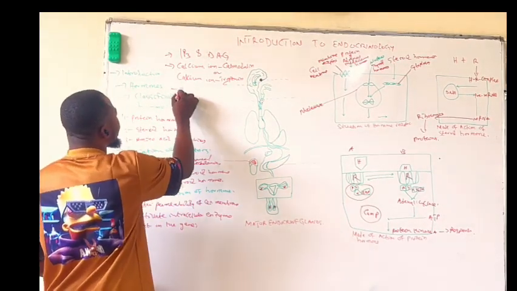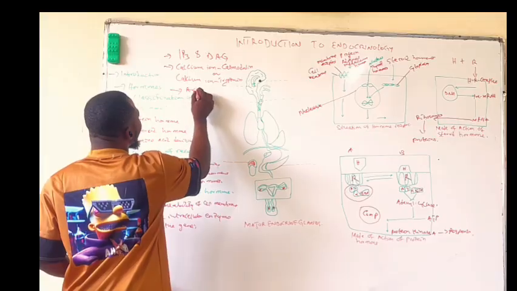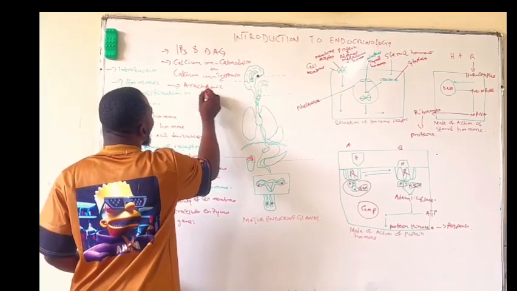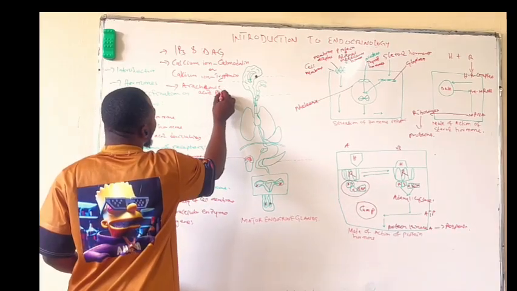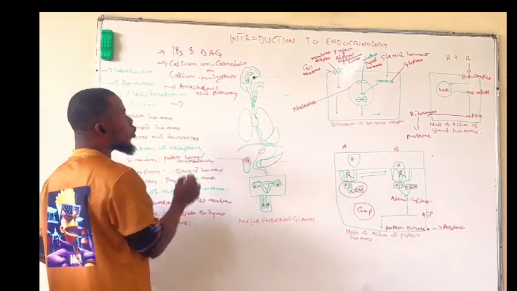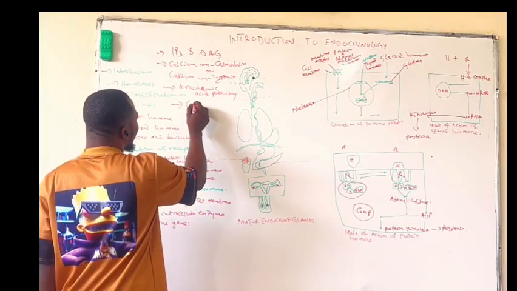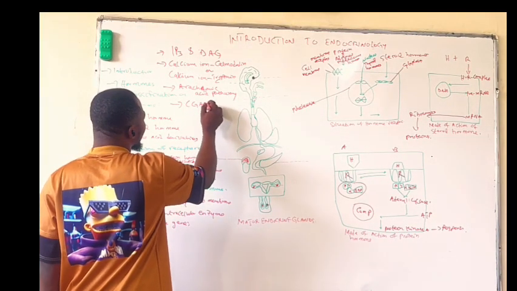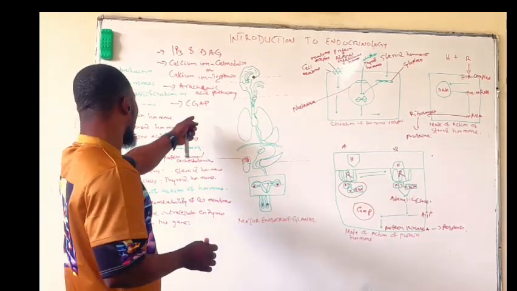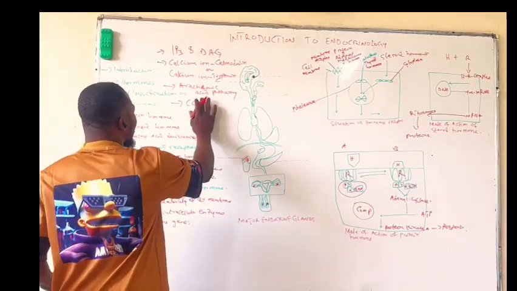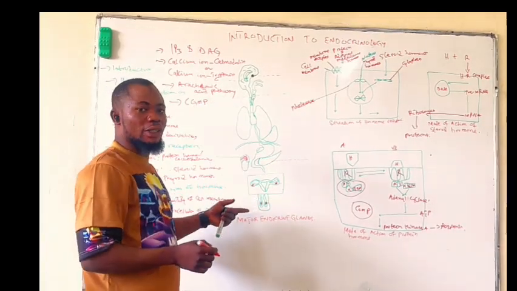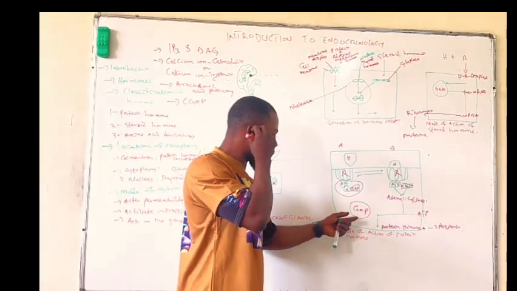We can also have the arachidonic acid pathway. And lastly, we can also have what is called cyclic guanosine monophosphate. We can have this one too. So these are the major second messengers for the protein hormone. The first one is cAMP.